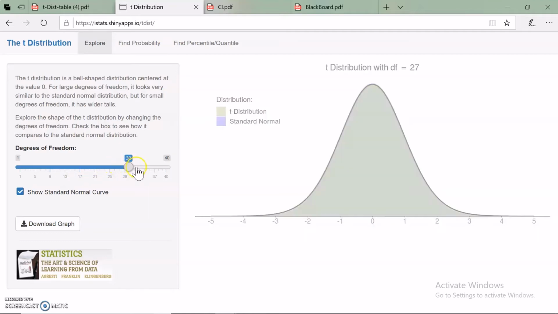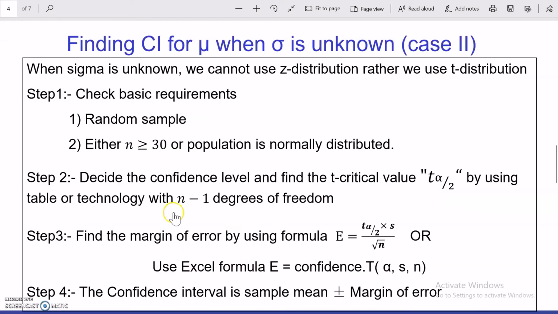Look at that. At about 30 degrees of freedom, or 32, this is more like a normal curve. This is exactly the same thing which I explained to you. As the degrees of freedom increases, the t curve becomes more like a normal curve. Now we learn how to find the confidence interval for the mean when sigma is unknown, the second case. And I told you, when sigma is unknown, we cannot use a z distribution. Rather, we have to use a t distribution.